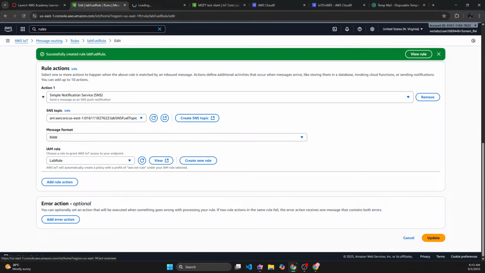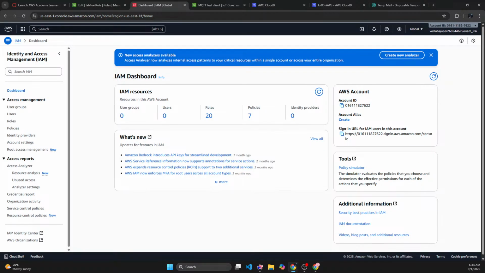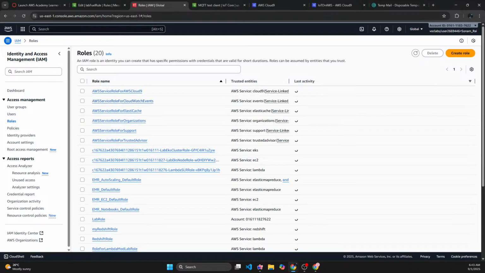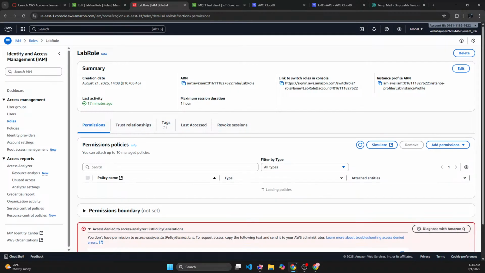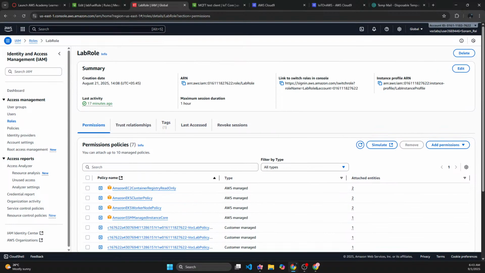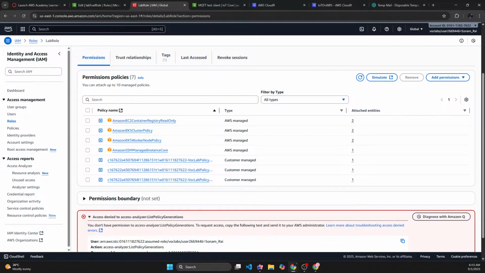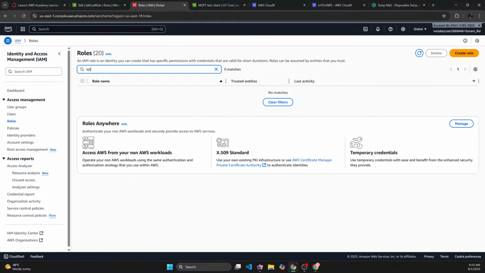If I go to IAM and look at my roles, the lab role doesn't have a lot going on. It does not have any permission for IoT, and that's sad.